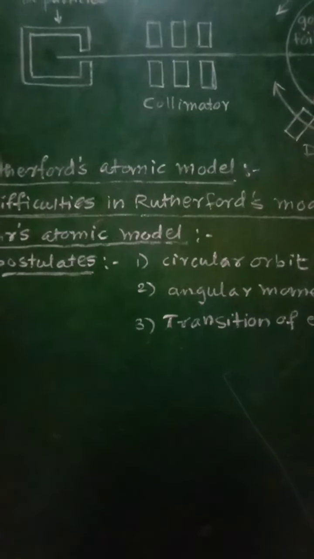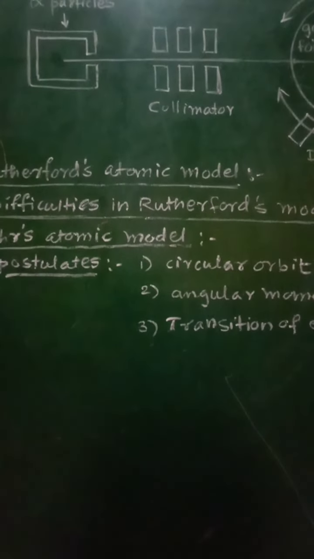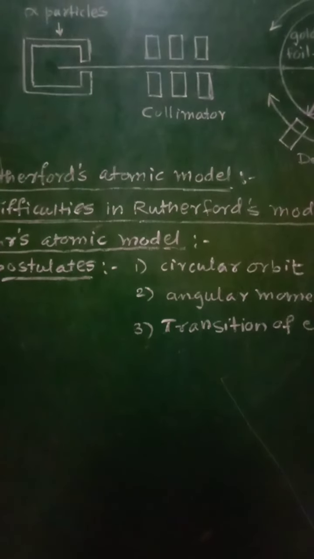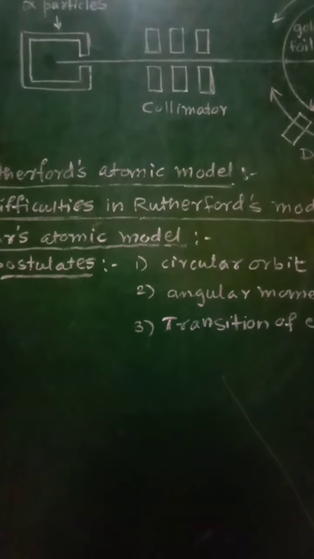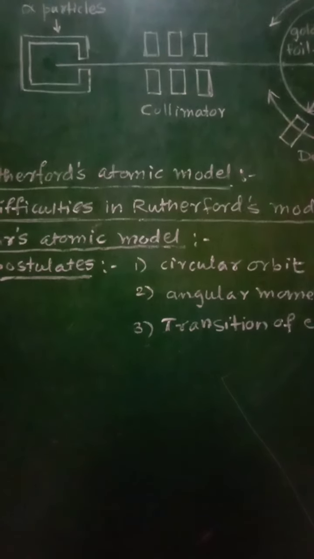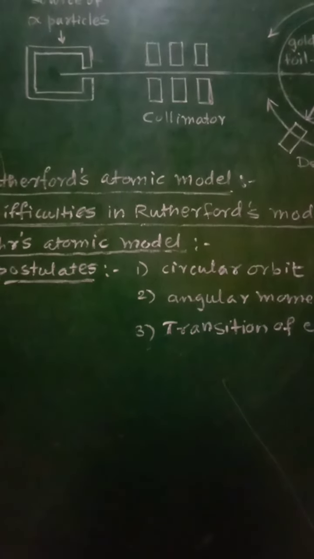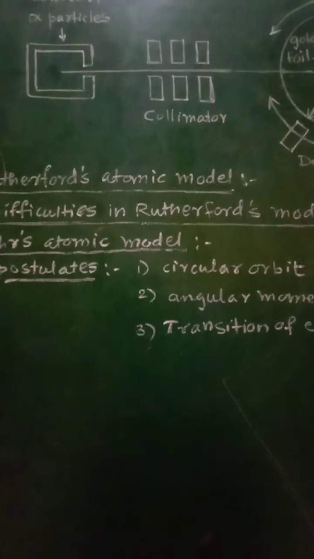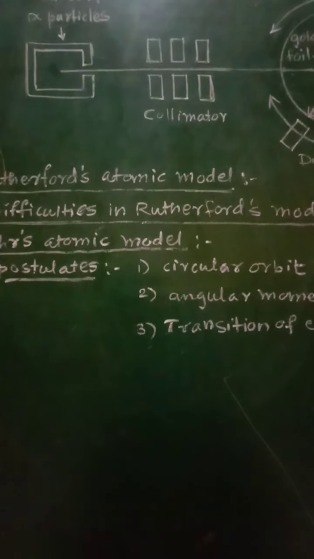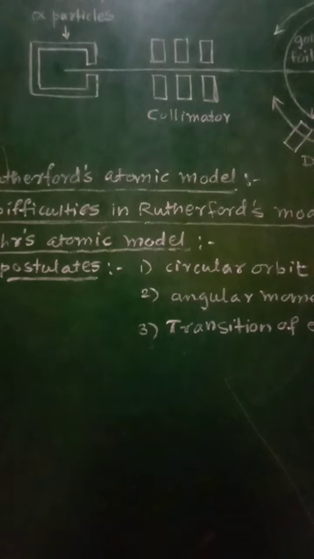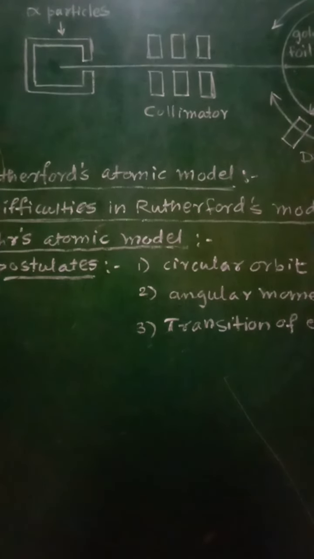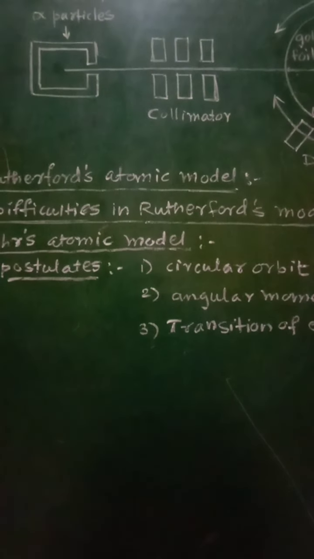So a spiral path is traced by the atomic electron, and as it continuously revolves along this spiral path, at last it will fall into the nucleus, and hence it will lose its atomic properties.